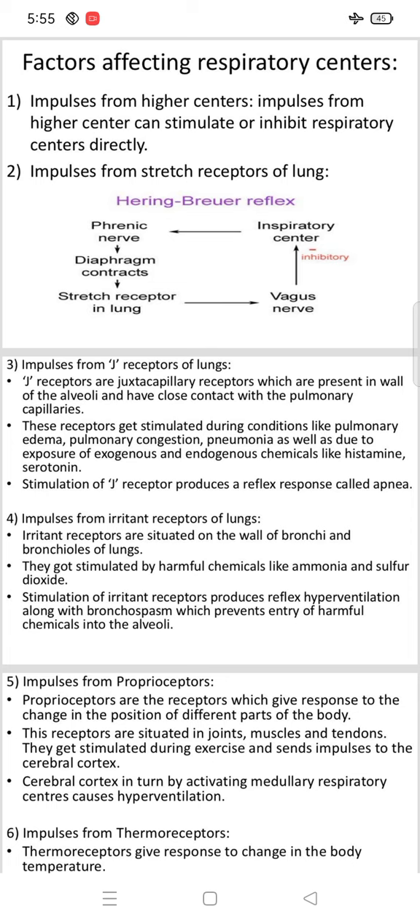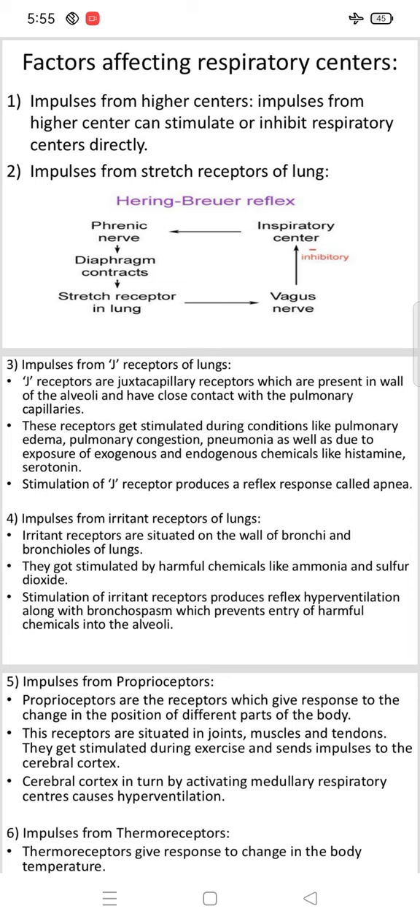The fourth factor is impulses from irritant receptors of the lungs. Irritant receptors are situated on the walls of bronchi and bronchioles of the lung. They get stimulated by harmful chemicals like ammonia and sulfur dioxide. Stimulation of irritant receptors produces reflex hyperventilation along with bronchospasm, which prevents entry of harmful chemicals into the alveoli. This is the fourth factor affecting.